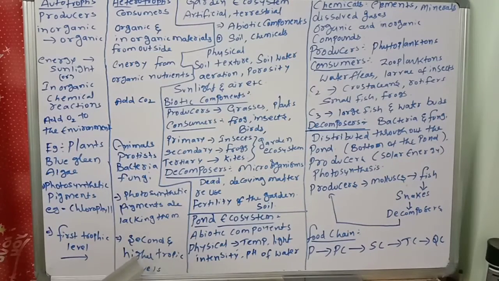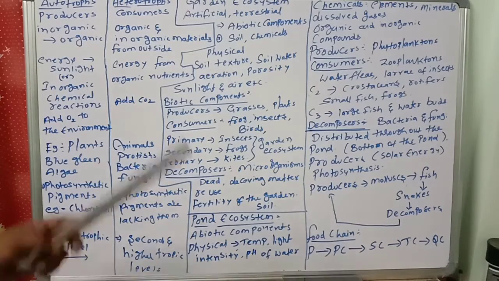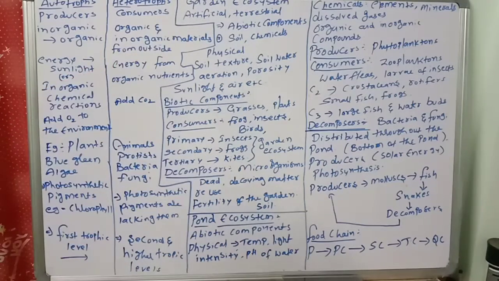In the heterotrophs, second and higher trophic levels are there. These are the important things you should remember. Next, we are going to discuss another important concept in this chapter, that is ecosystem examples. Ecosystem means there will be biotic and abiotic components that completely interact with each other, like we discussed, right? So first today we will discuss the garden ecosystem.